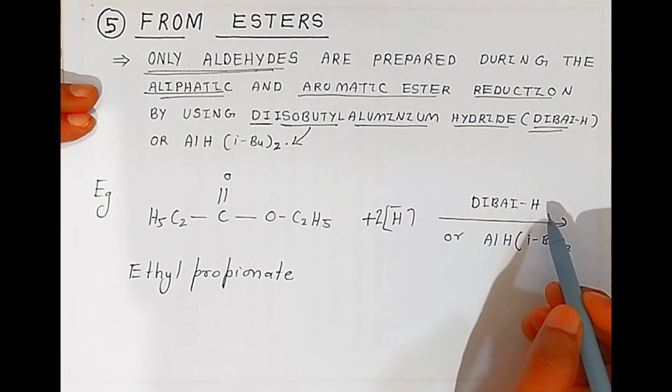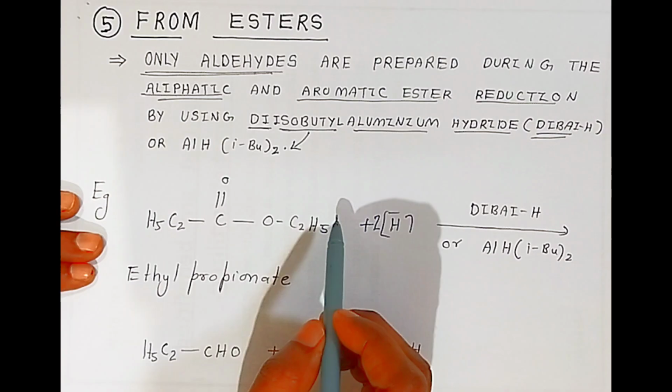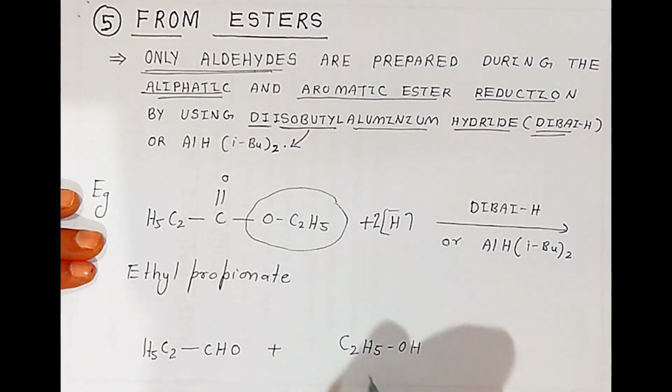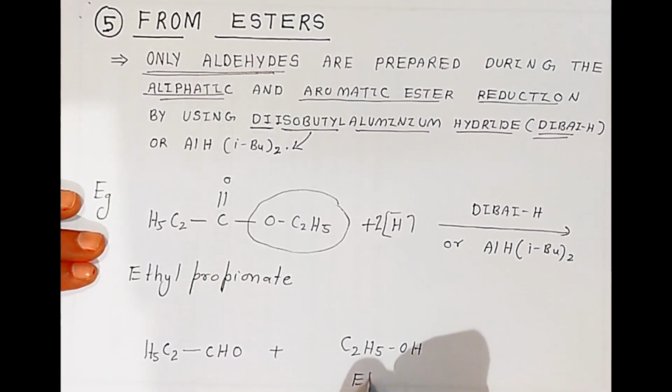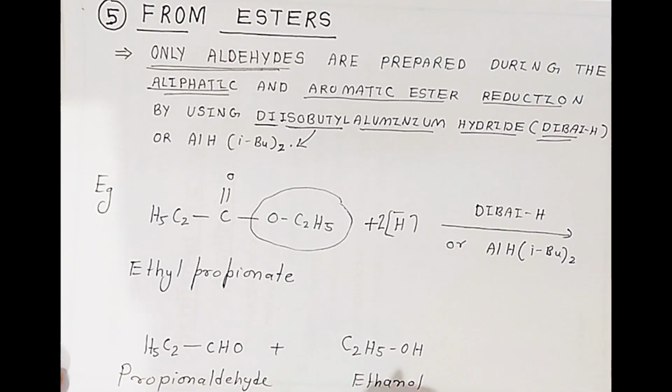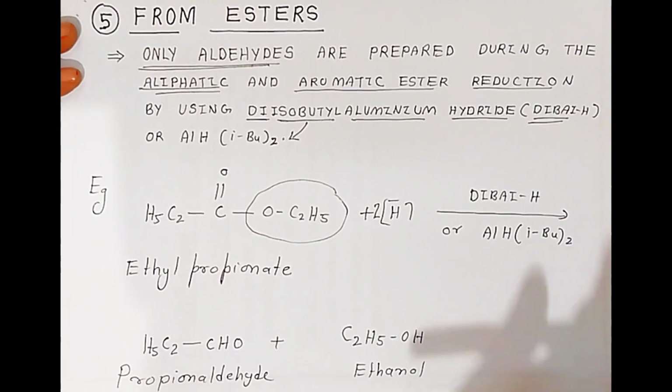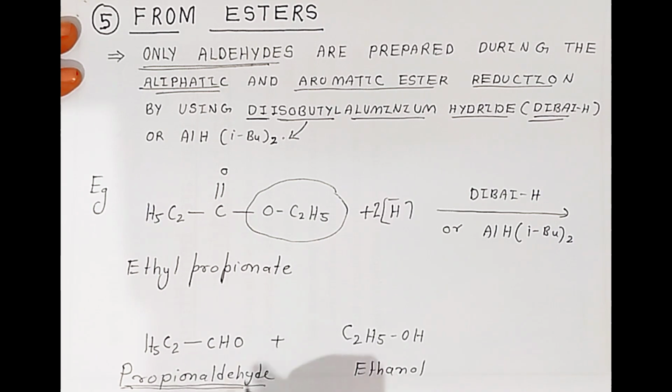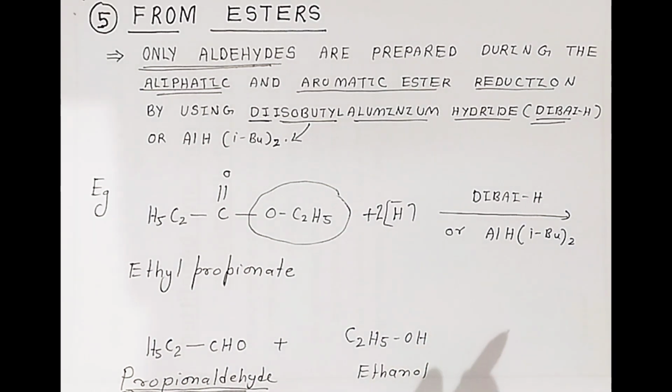what happens, students? One hydrogen will go here and will form ethanol. It is the formation of ethanol and propanaldehyde. This way, only aldehydes are prepared from ester. If you reduce an ester, you will get only aldehyde. This way, we have prepared the aldehydes and ketones from all these five raw materials. These are very important from the examination point of view.